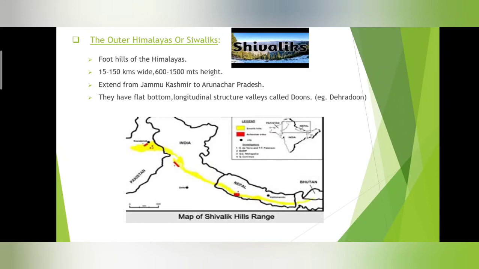These flat bottom longitudinal valleys are called dunes. What are they called? In the Shivaliks, flat bottom longitudinal valleys are found. They are called dunes. The best example is the famous place Dehradun.